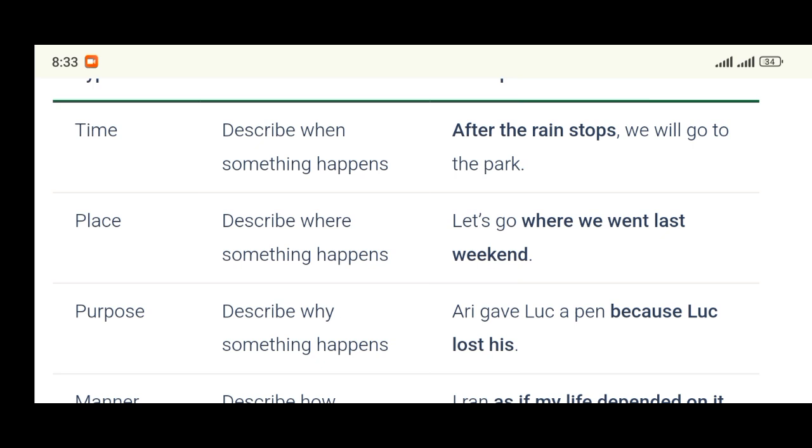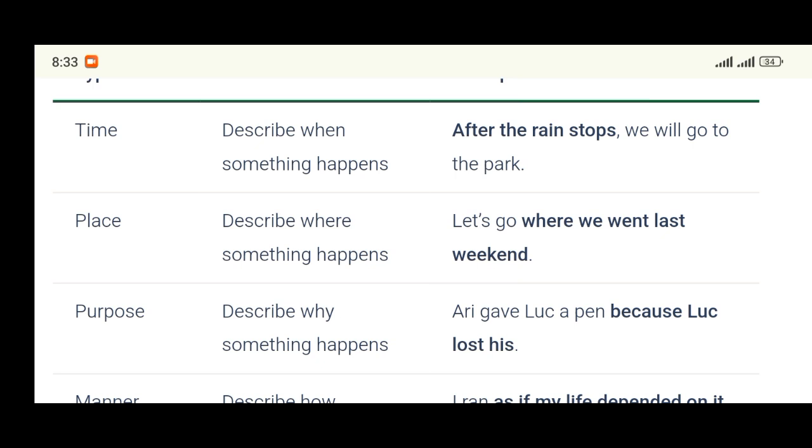Let me repeat them. Subordinators that can start adverbial clause of place are where, wherever, everywhere, anywhere. These are subordinators that can start what? Adverbial clause of place. As simple as ABC.